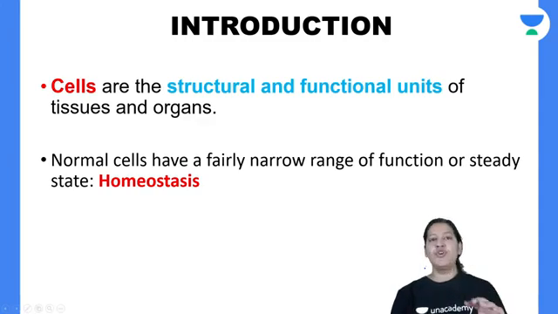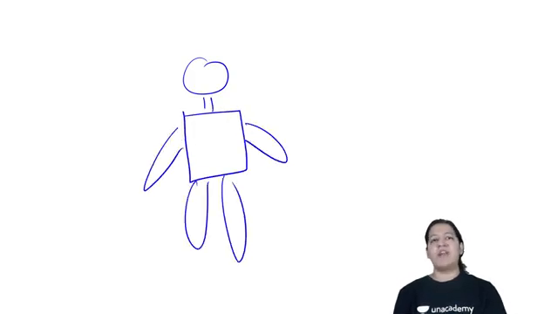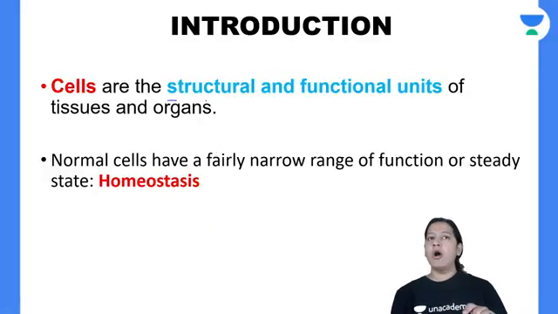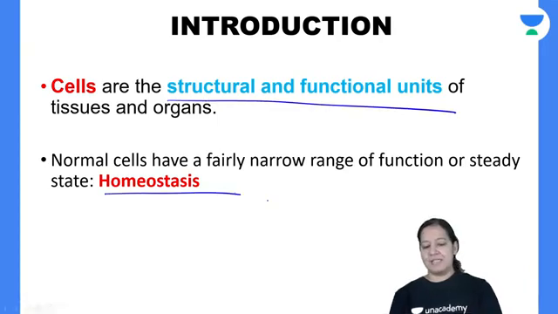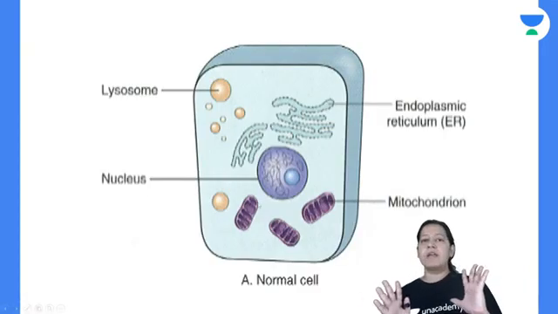So as we know, the human body from head to toe is made up of cells. The complete human body, all our organs, are made up of cells. Cells are the structural and functional unit. So all the organs are made up of cells, right? Okay. So all the cells are in homeostasis. What do you mean by homeostasis? This is a cell. All the cells in the body are in homeostasis.